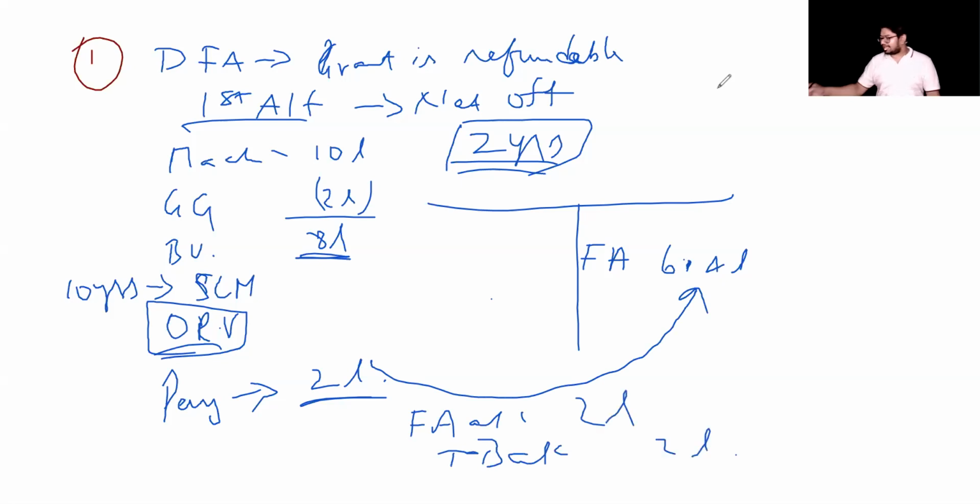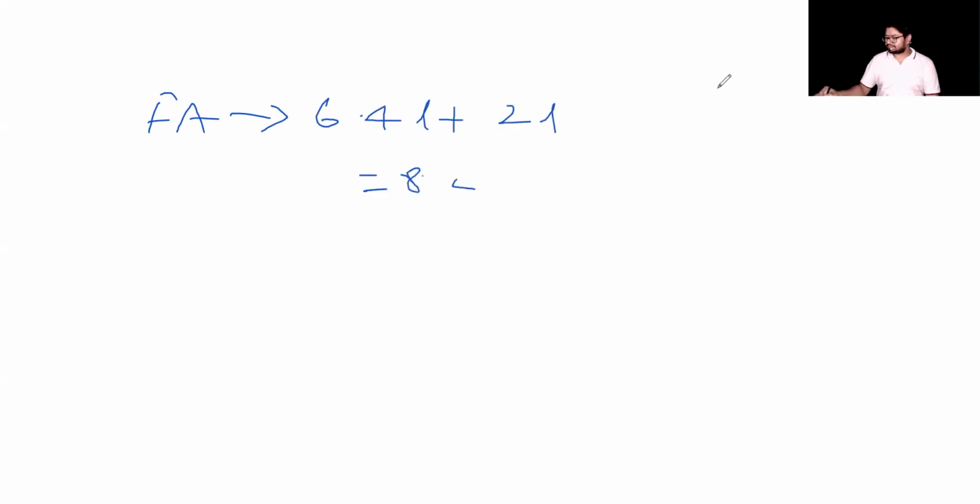And now the doubt comes, how should I charge depreciation? The revised amount in your book value, that is your fixed assets revised amount is going to be 6.4 lakhs plus 2 lakhs. That is 8.4 lakh. 8.4 lakhs is your revised amount of fixed assets.